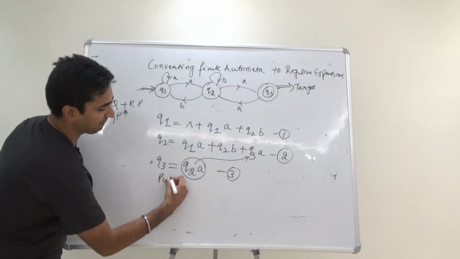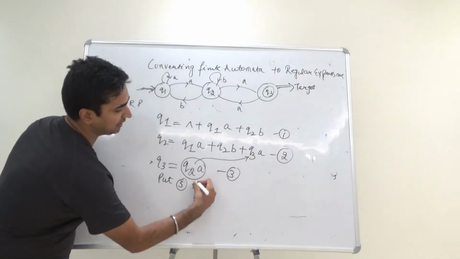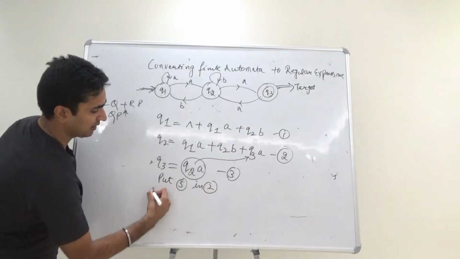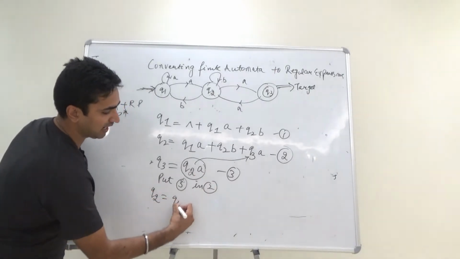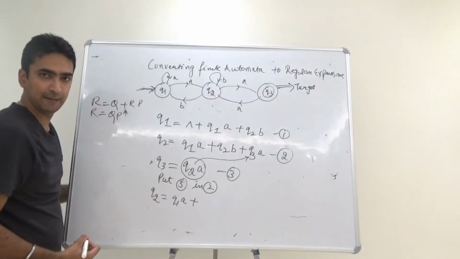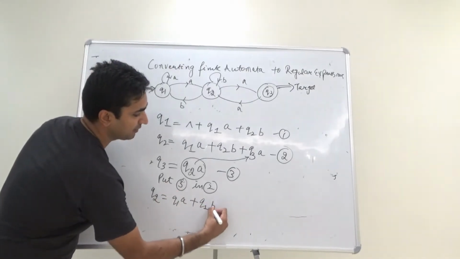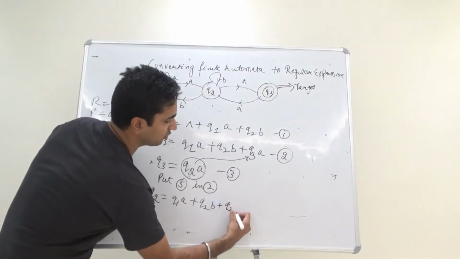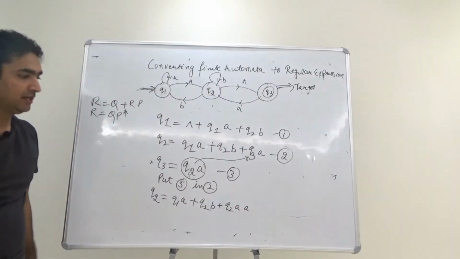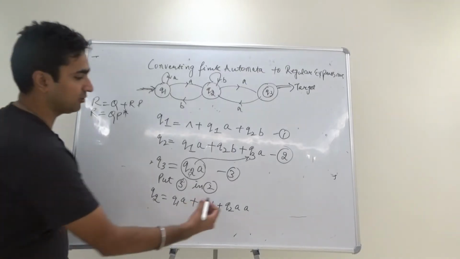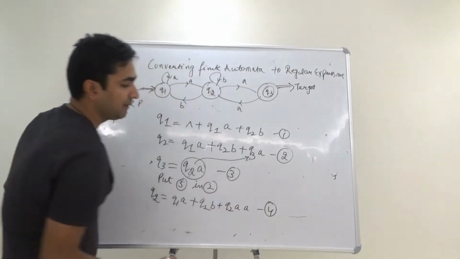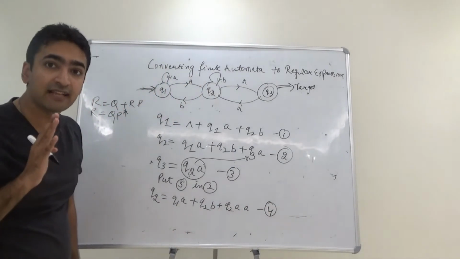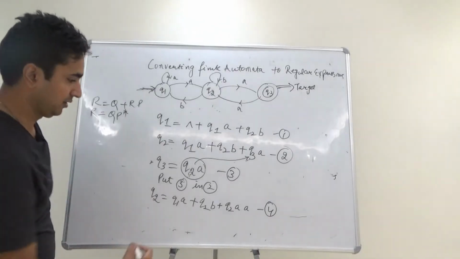How? If I put 3 in 2, just see, I will get Q2 as Q1A plus Q2B, and for Q3, whose value is Q2A, I am putting it over here: Q2AA. Now guys, try to understand, although we can term this as the fourth equation, it is actually giving me Arden's theorem. How?